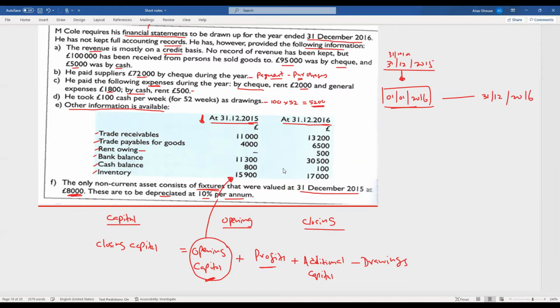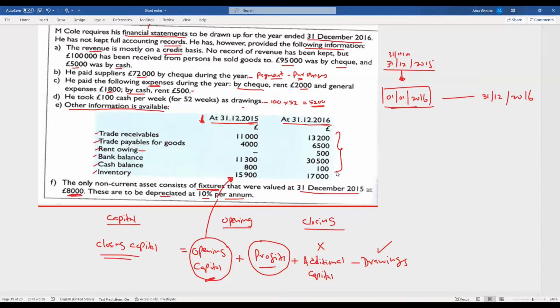Also, additional capital is not given, but drawings are given. But you need to identify the profit to identify the closing capital so that you can prepare the financial position for 2016.